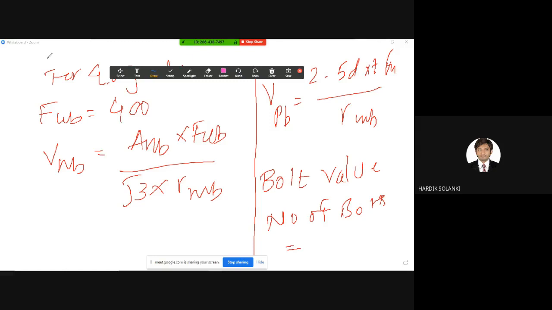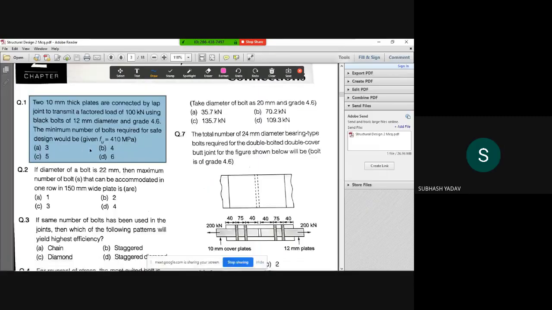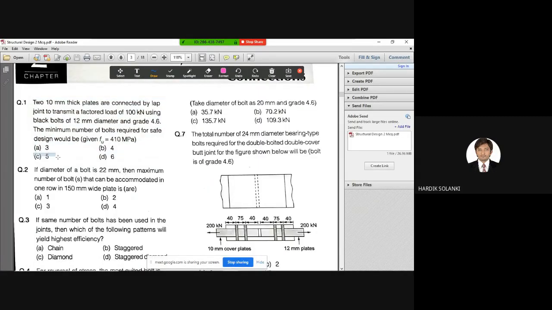This type of question will not be asked in the examination that you are supposed to give in this semester, but this type of question is asked in your GATE exams. So those who are preparing for the GATE exam are supposed to know these formulas and these steps, right? I'll give you directly the correct answer for question number one: it is C, 5 bolts. If anyone wants to calculate and verify.